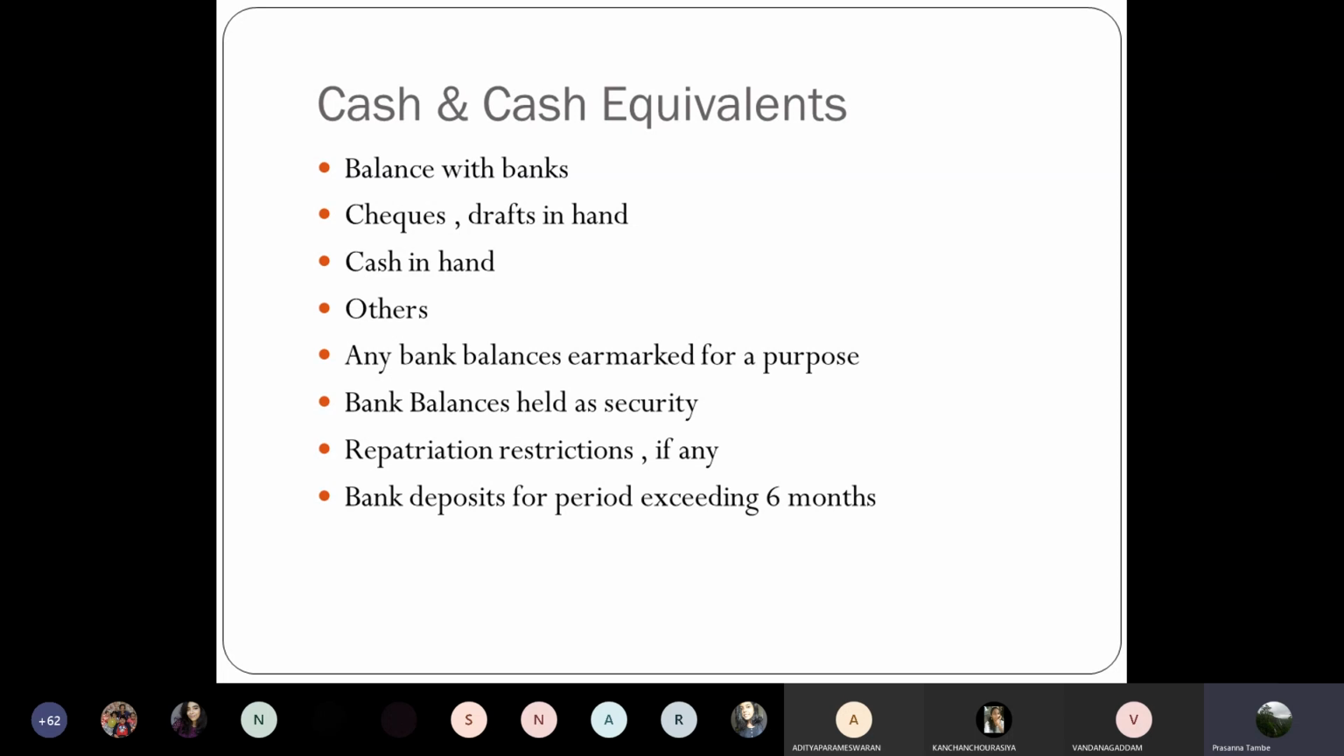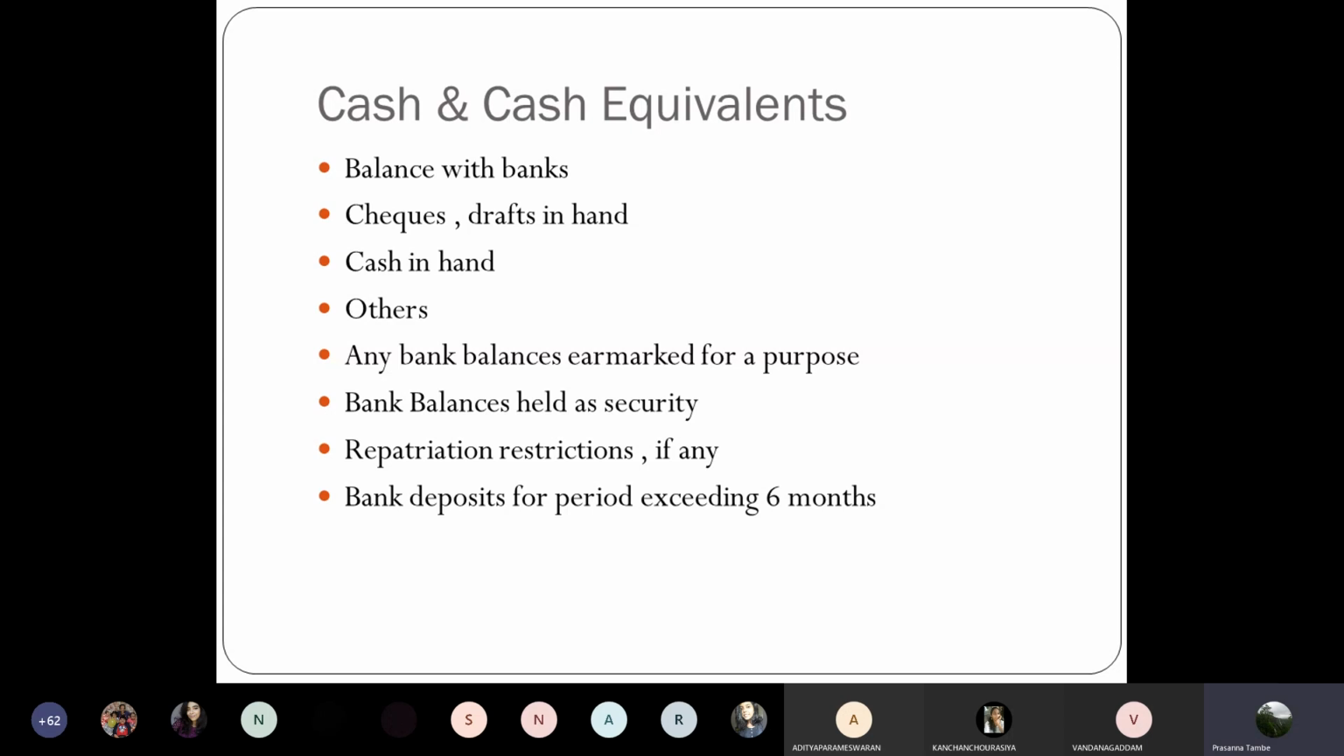So if you have any other investment which can be readily converted into cash, it may be treated as a cash equivalent. At short notice, it can be liquidated, and that will come here. Now here, the disclosure requirement says that any bank balances earmarked for a purpose must be disclosed. Suppose some portion of the balance in your bank account is kept or reserved for a specified purpose, then that information should be given in the balance sheet.